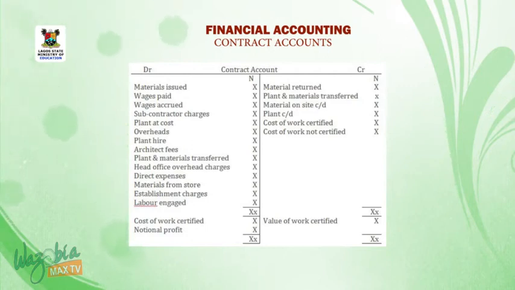Then on the debit side, we bring down cost of work certified, while on the credit side we have the value of work certified. The difference between the two will give us the notional profit.